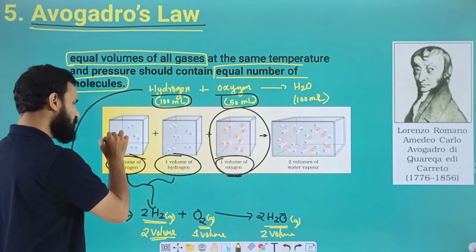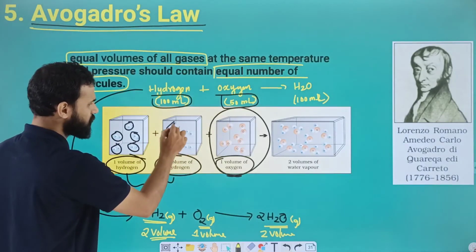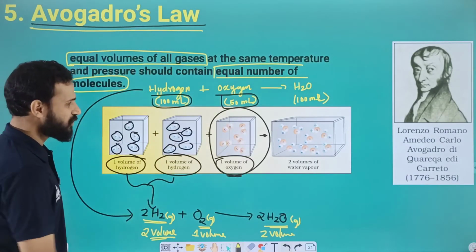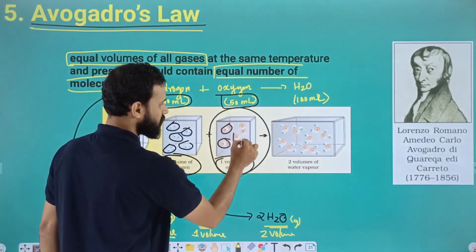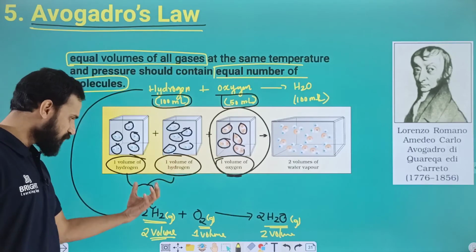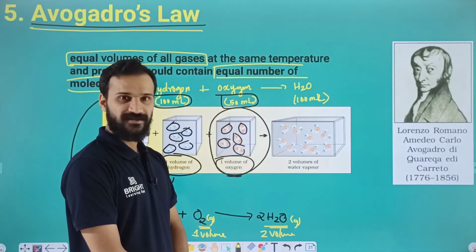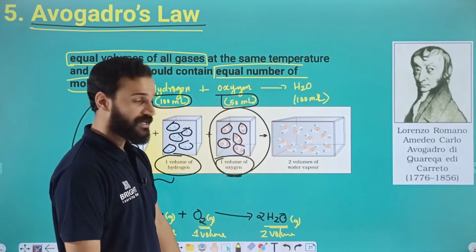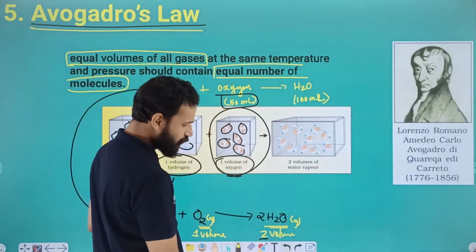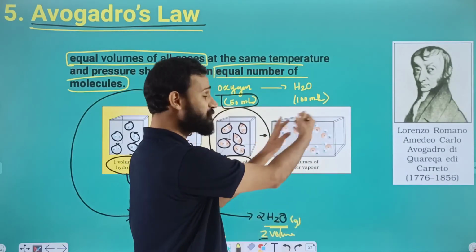Here you can count 1, 2, 3, 4, 5, and 1, 2, 3, 4, 5. So 2 volumes of hydrogen combine with 1 volume of oxygen, and we are getting 2 volumes of water. So the volume is increased.